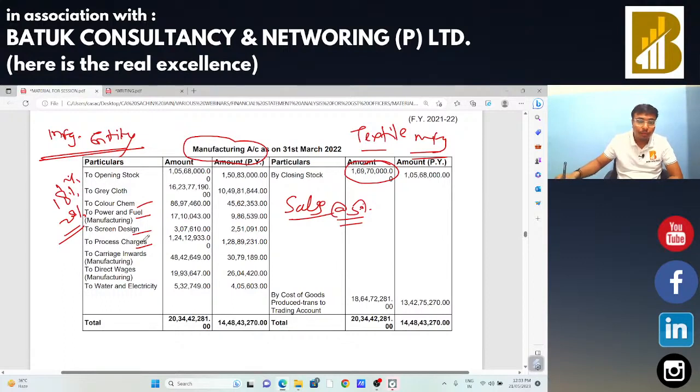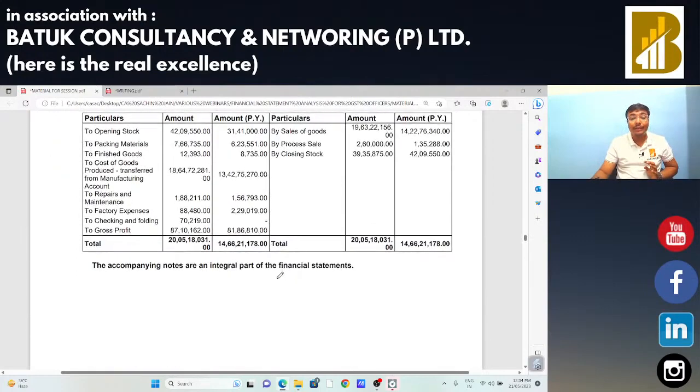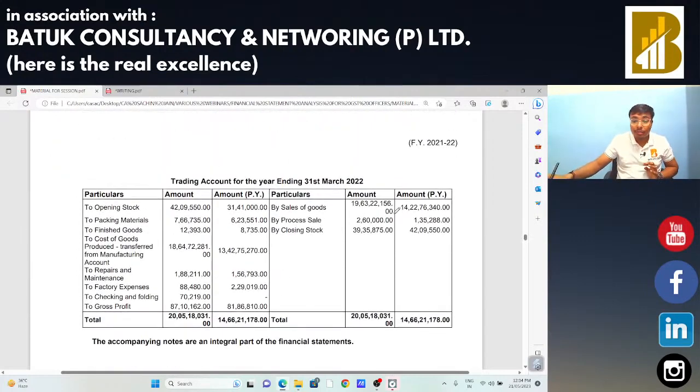So carriage inward, manufacturing direct wages no GST, water and electricity no GST, question. So by analyzing that manufacturing account we got that one idea only, that the case is related to the refund and we need to check the same. Okay sir, now when we are going to check the trading account, there is a process sales, in that case we need to check whether GST has already been paid on that process sales or not.